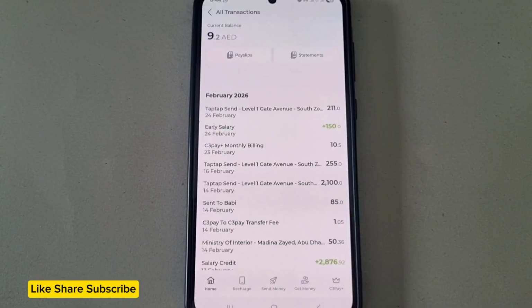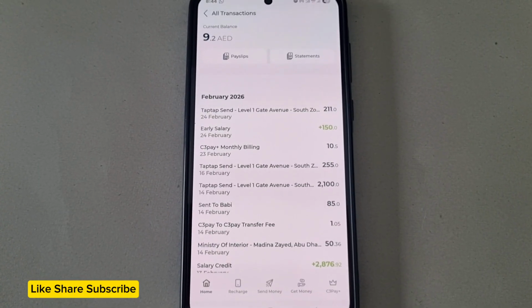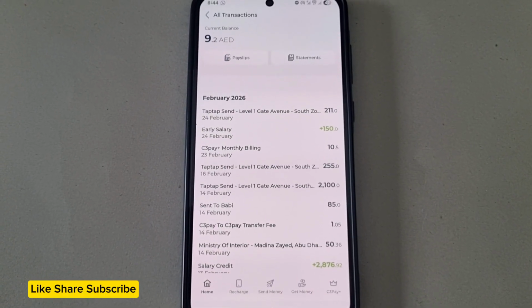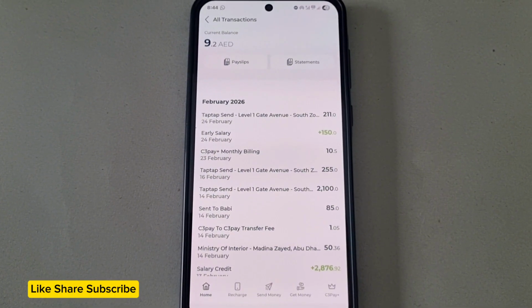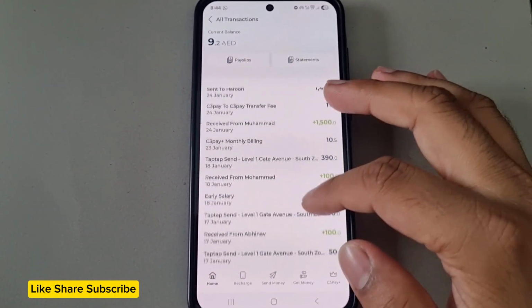That means if you send money home twice a month and you are using TapTap Send, just for example, C3Pay will charge you 3.5 AED for each transaction. For 2 transactions, C3Pay will charge you 7 dirham.